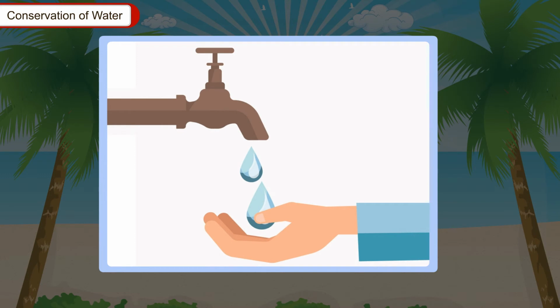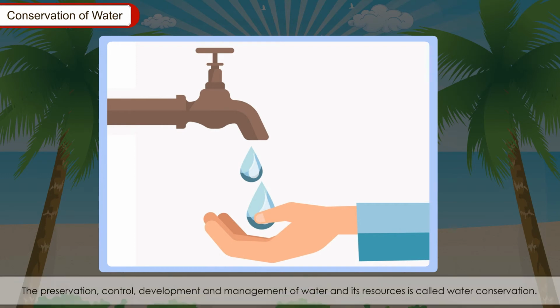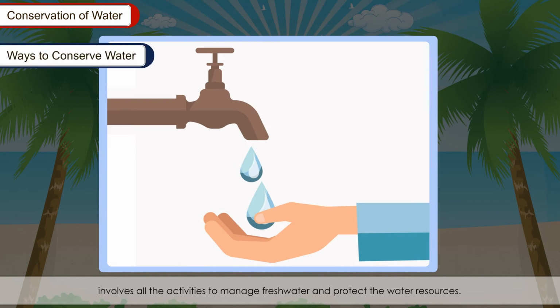Conservation of water. The preservation, control, development and management of water and its resources is called water conservation. It simply refers to saving water from wastage. The conservation of water involves all the activities to manage fresh water and protect the water resources. Ways to conserve water. It is our duty to save water and make it available for others. There are several ways of water conservation that we all should follow strictly to get the desired result.